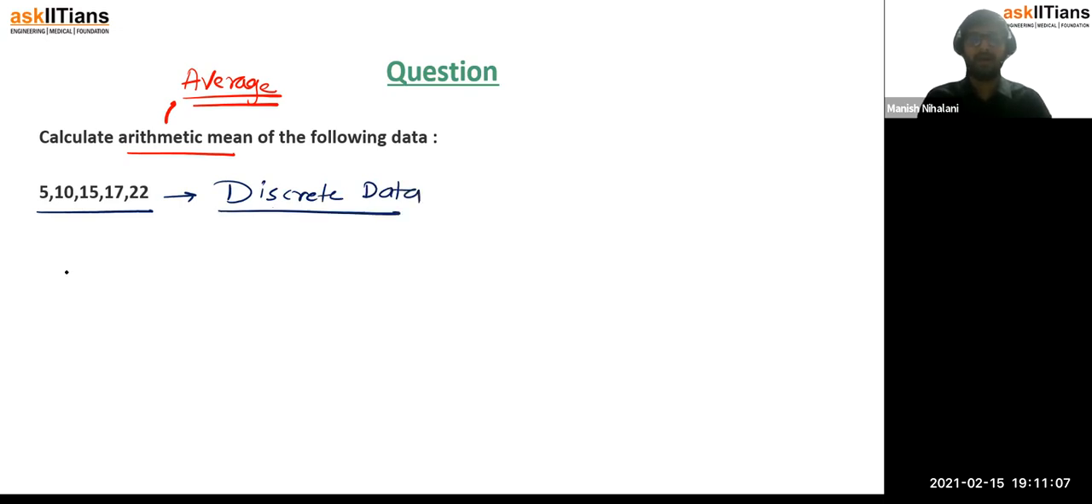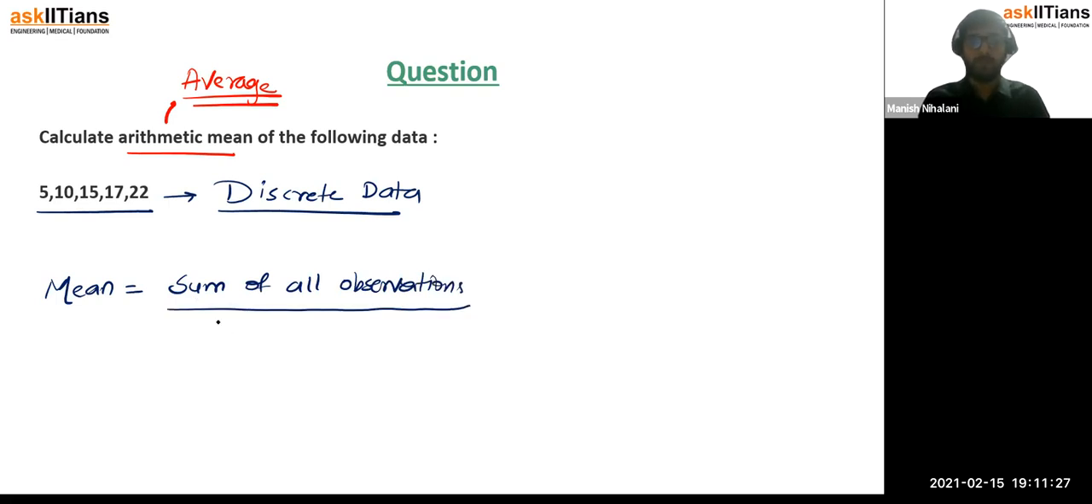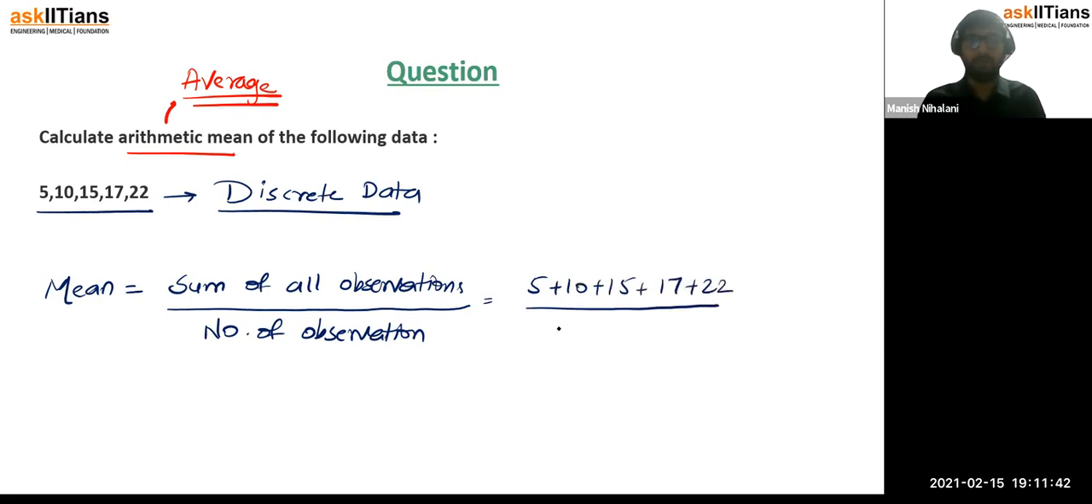So for discrete data, the average or the mean is just the sum of all observations, sum of all entries, divided by the number of observations, right? So here we would say the sum of all the observations is 5 plus 10 plus 15 plus 17 plus 22. How many observations are we talking about? We would say 5, right?